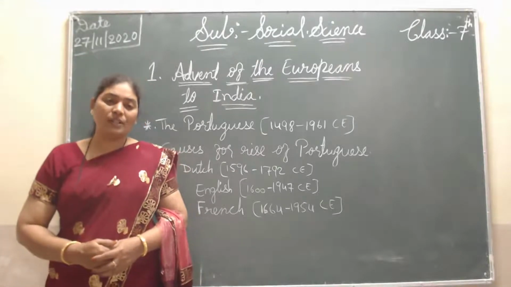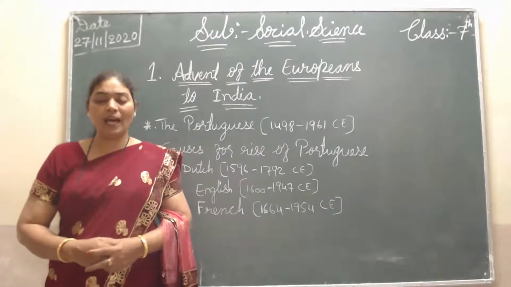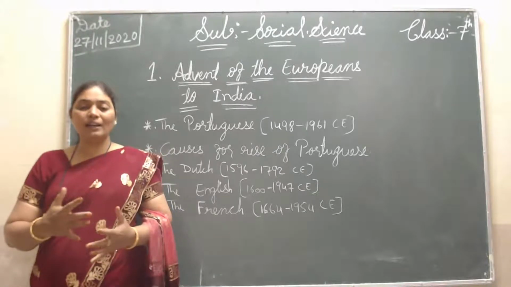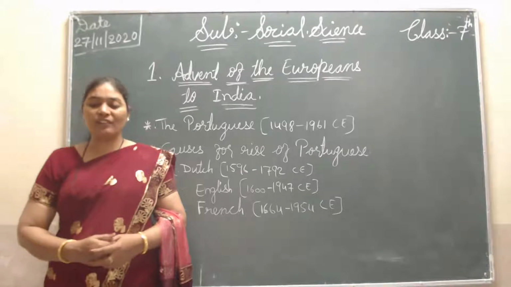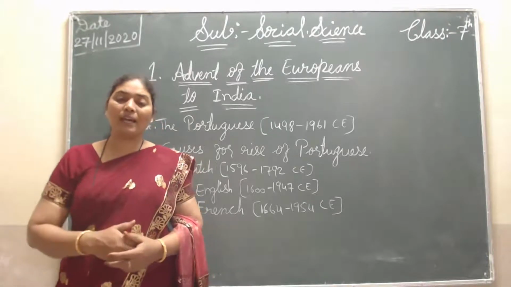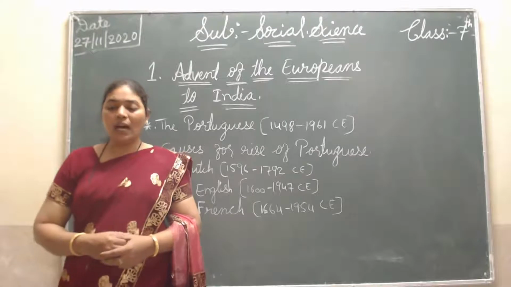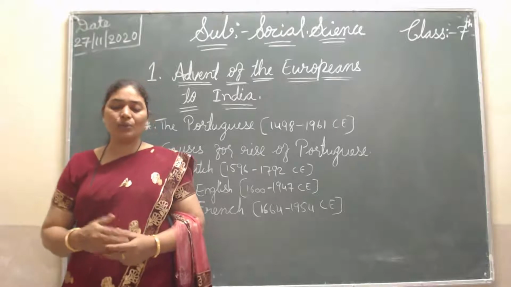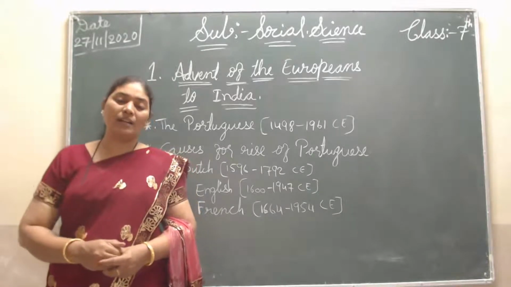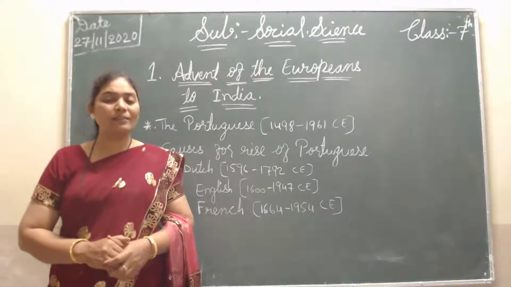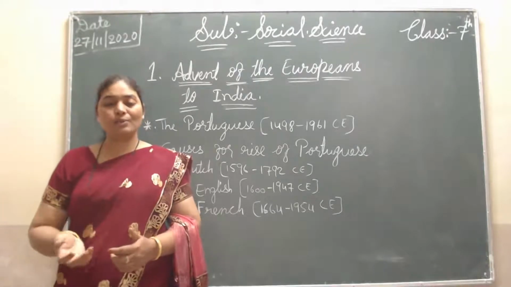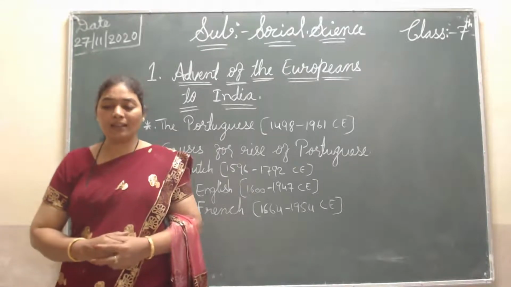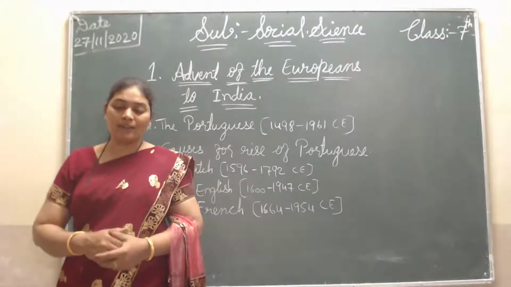Decline of the Dutch. Here, the Dutch also declined. How? The Dutch clashed with the English, but the English defeated the Dutch. The English people were strong and they defeated the Dutch. Unable to face the English, the Dutch turned their attention towards the islands of Southeast Asia. The Dutch understood that the English were very strong, so when they were defeated, they turned their trading centers, left India and moved to the Southeast Asian islands.